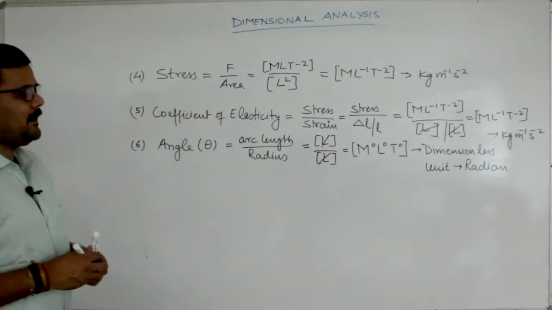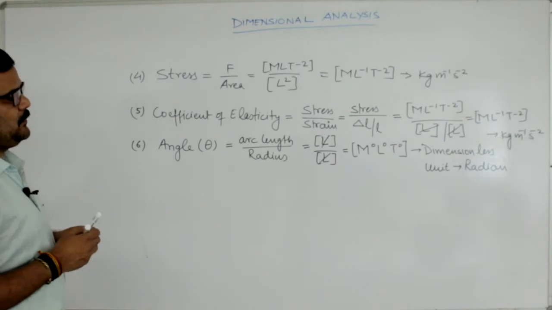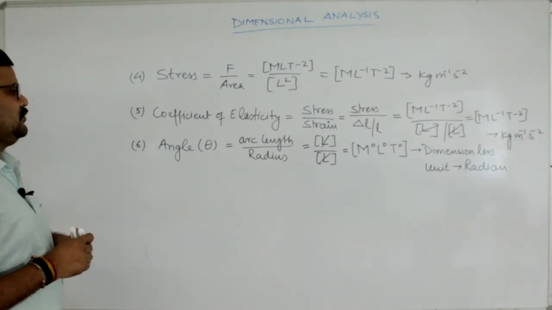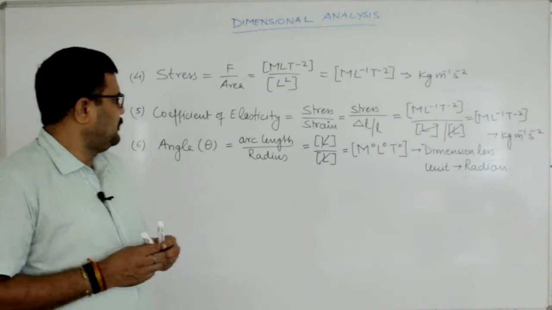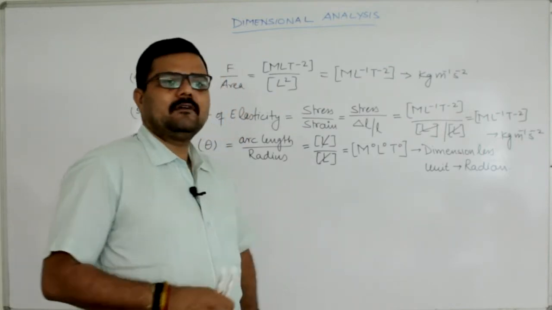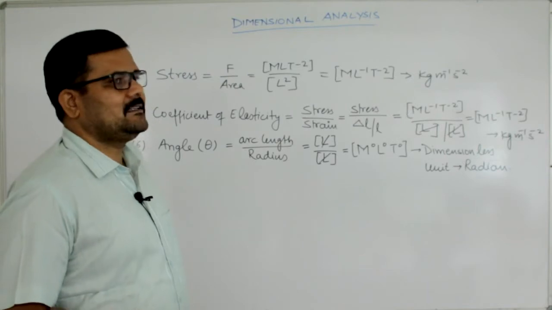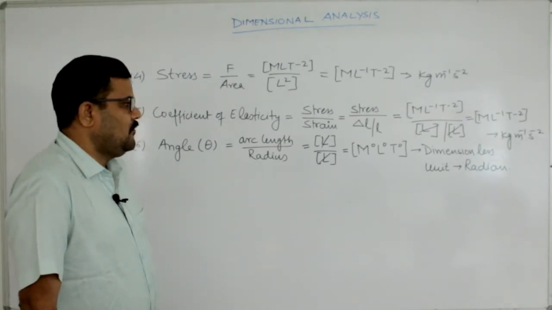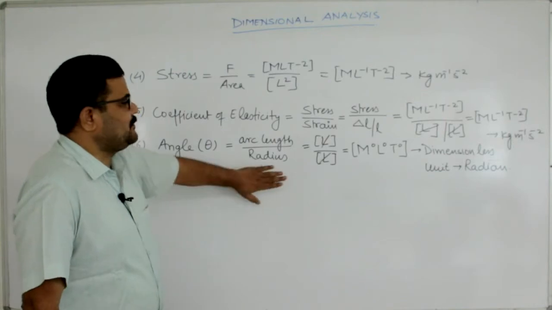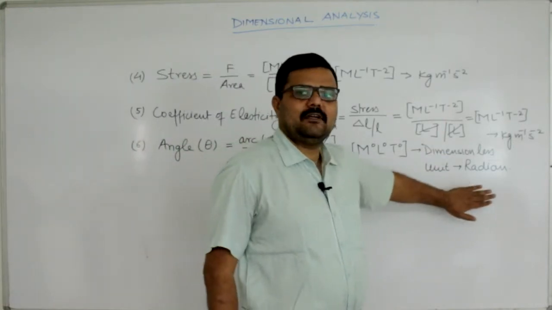So, pure numbers and constants are always dimensionless. Pure numbers and pure ratios are always dimensionless, but it is not necessary that a quantity which has no dimension will have no unit. This is an exceptional case where angle is dimensionless, but it has a unit, that is radian.